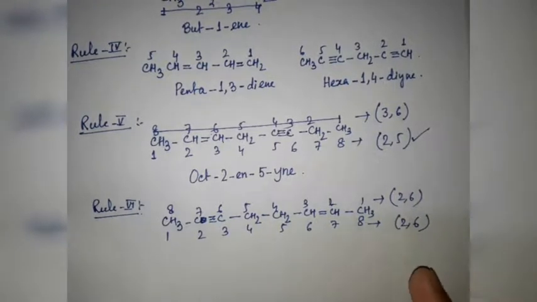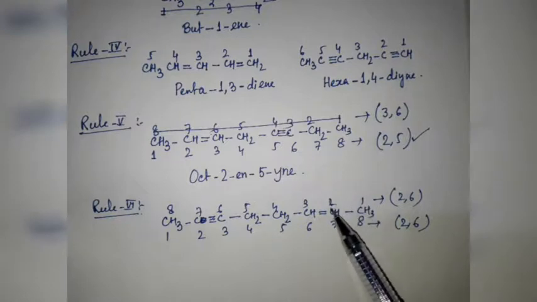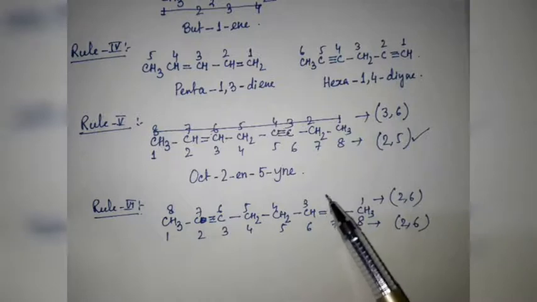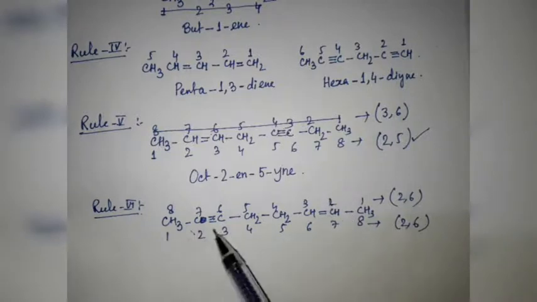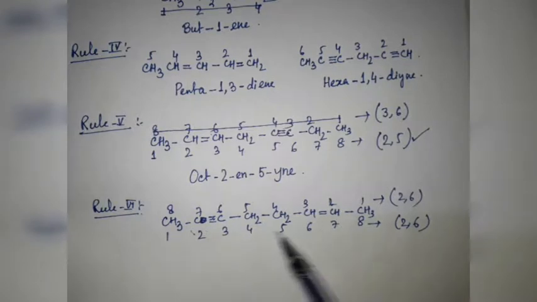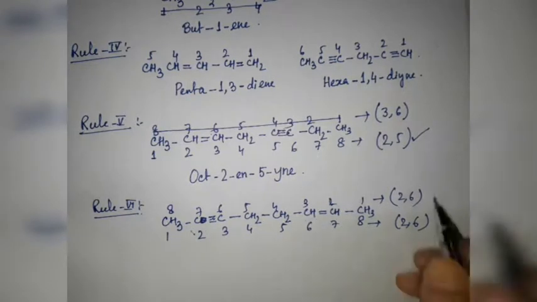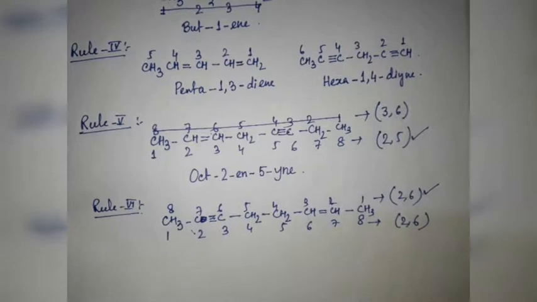That means we have to find out in which numbering the double bond gets the lower locant. So the correct numbering should be this one, where the double bond gets position 2, but here it gets position 6. So this one is the right numbering.